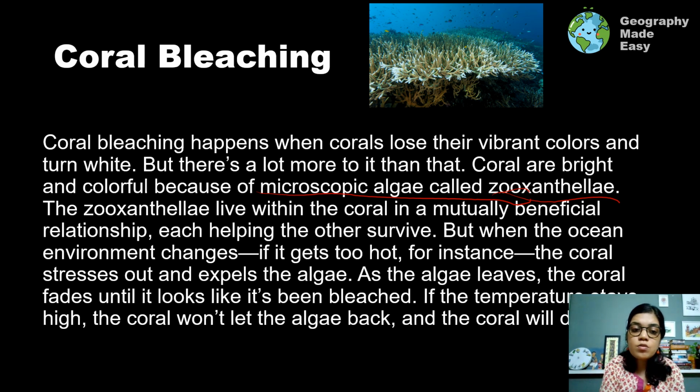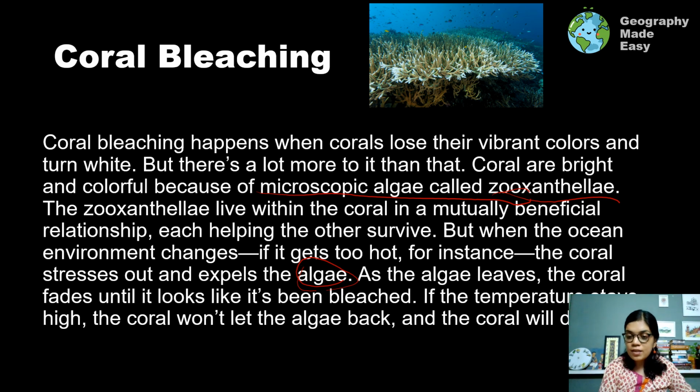So the zooxanthellae live within the corals, and what happens is when oceans become too hot, they throw out this particular algae. This is an algae, this is a plant, this zooxanthellae, and once it is expelled from the coral, it doesn't return, and so with time we see that the color gets bleached and it becomes white and finally it dies.